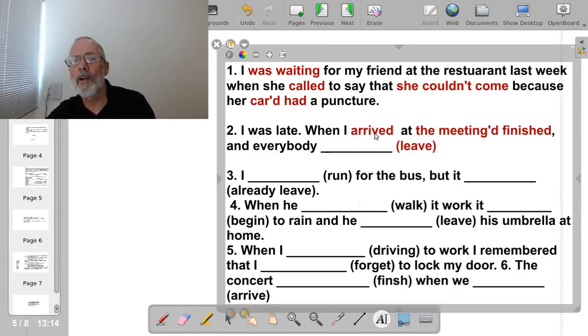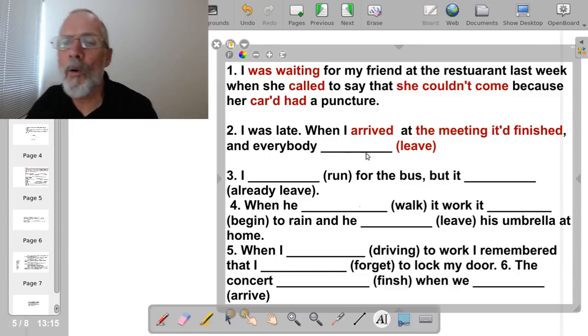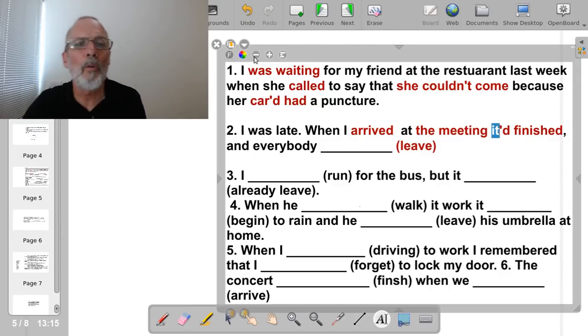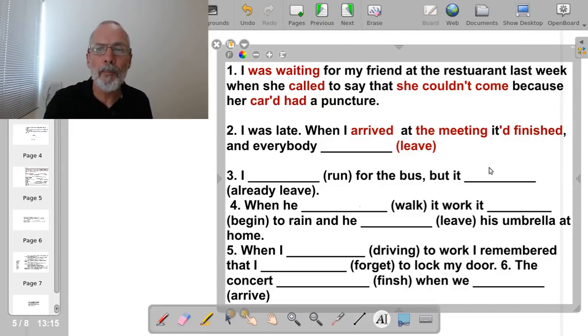When I arrived at the meeting, it had finished. Because this is a new clause, so I need another subject. Sorry about that. When I arrived at the meeting, it had finished. This is the correct. When I arrived at the meeting, it had finished, and everybody